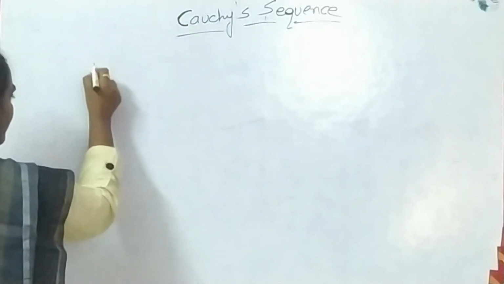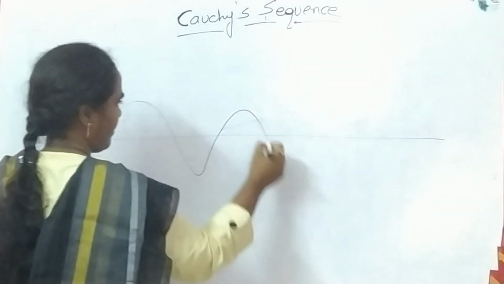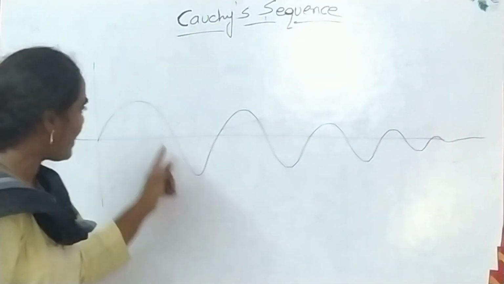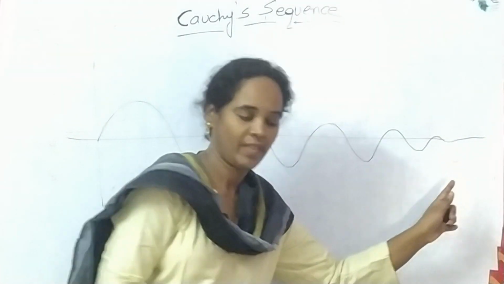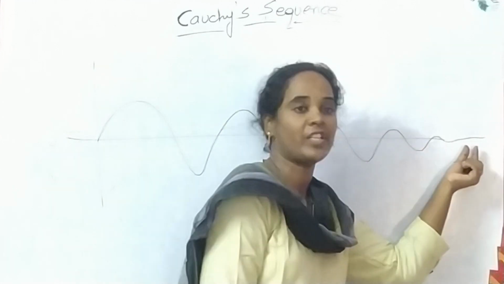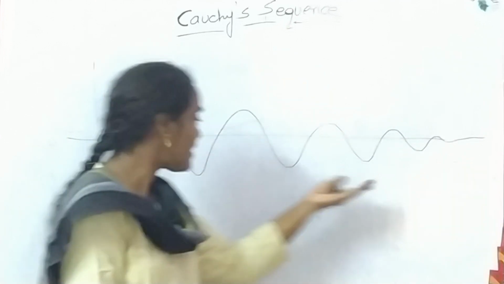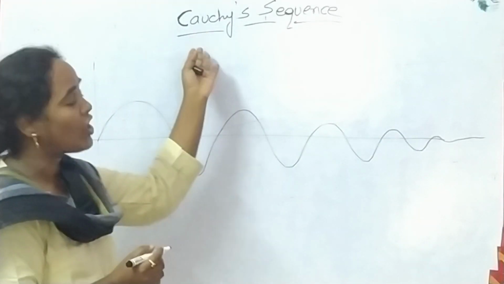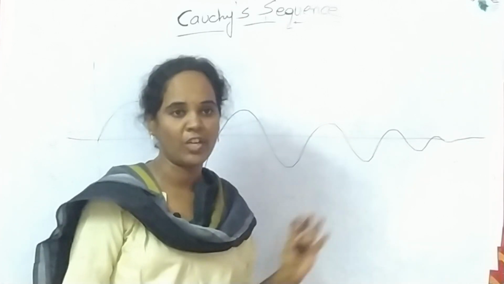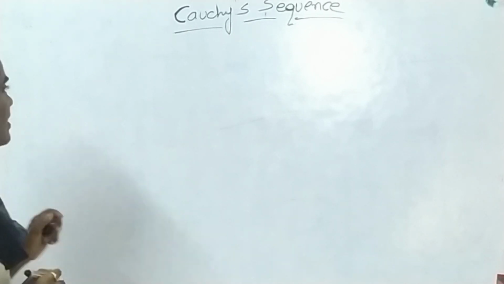Here consider a wave. Observe that this wave is moving in this direction. After some fixed point, these waves are coming closer to each other. This means this wave is following a Cauchy's sequence. Now we will discuss the analytical definition of a Cauchy's sequence.